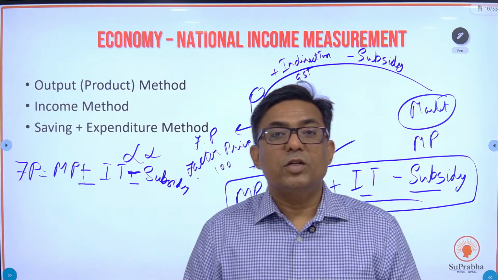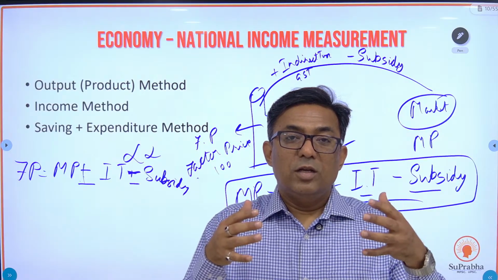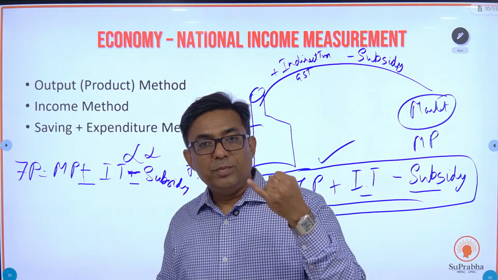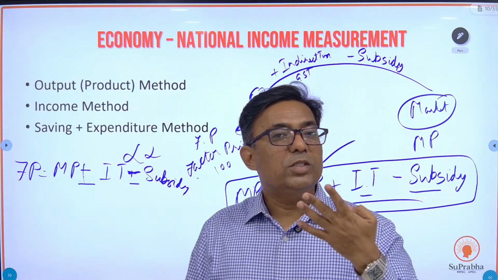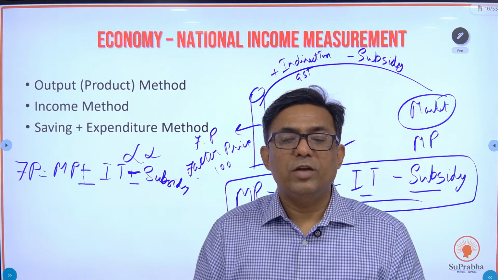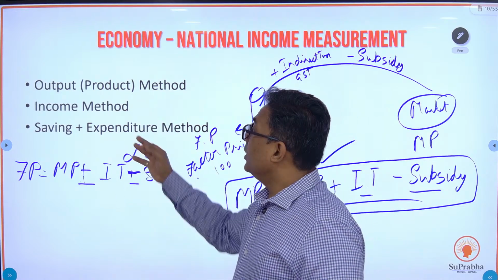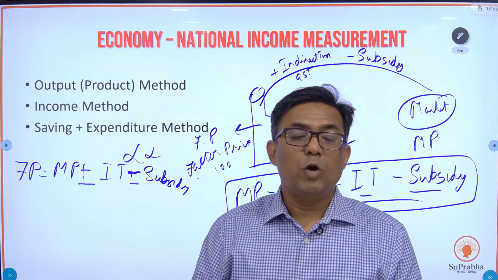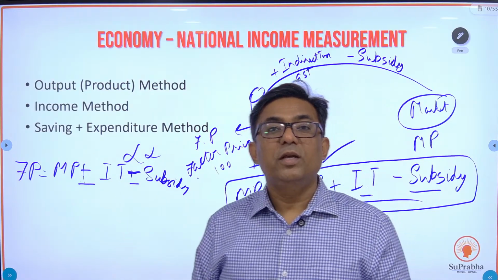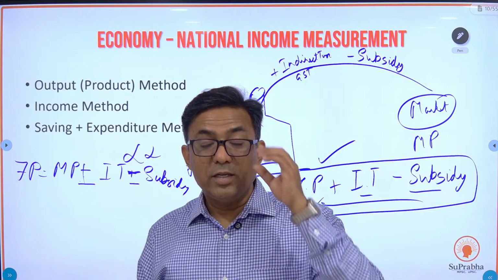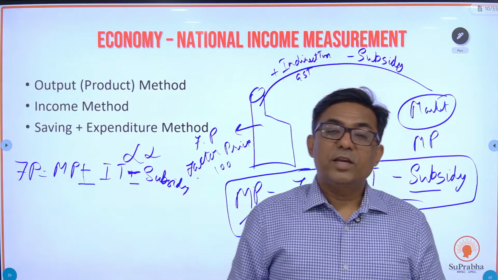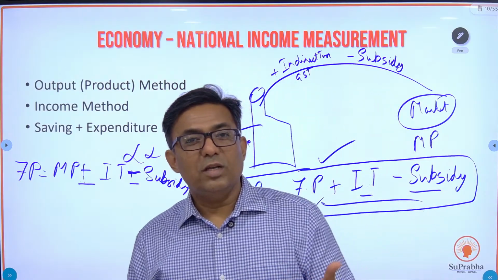Then we have started with the conceptual understanding of national income. Okay, for that we first went through the four concepts: what is GDP, what is GNP, what is NDP, what is NNP. So you are going to find the values. So how are you going to find the values? We then understood the different methods of calculating the GDP, output, income and saving plus expenditure. वो हमने समझ में लिया. And after that we have arrived at this thing that output and income method, these are the two methods used by the country. Saving and expenditure method we don't use in the country. Obviously, I've told you the reason.